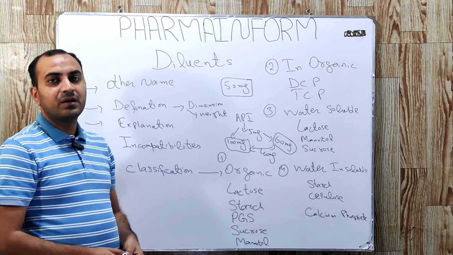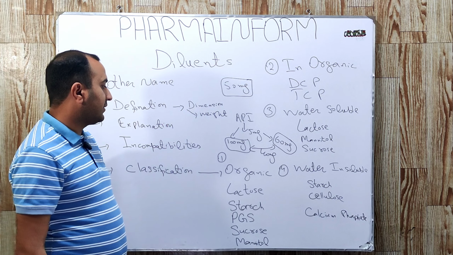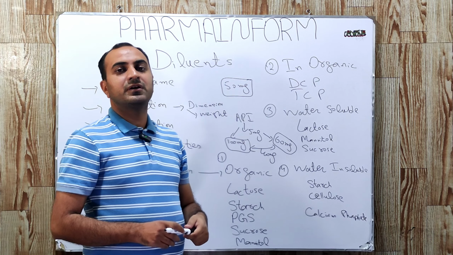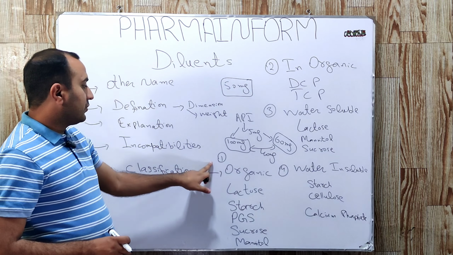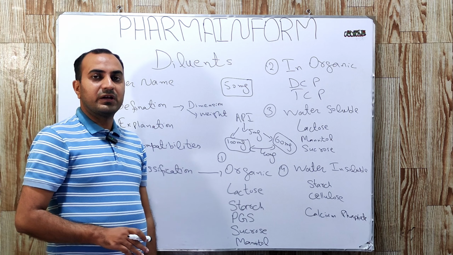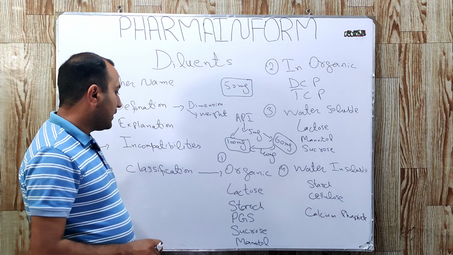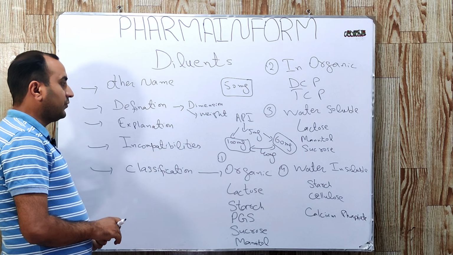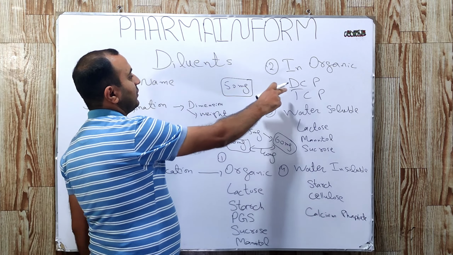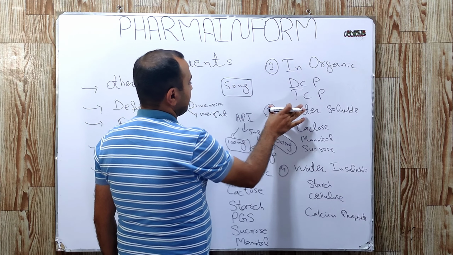Next is the classification of diluents. We can classify our diluents on the basis of two main systems: one is origin and the second is solubility. On the basis of origin, first is organic. In organic we have diluents such as lactose, starch, pre-gelatinized starch, sucrose and mannitol. Next is inorganic. In inorganic we have dibasic calcium phosphate and tribasic calcium phosphate.